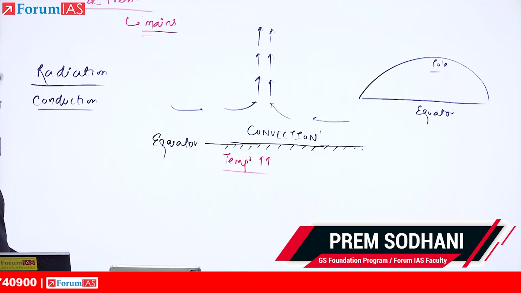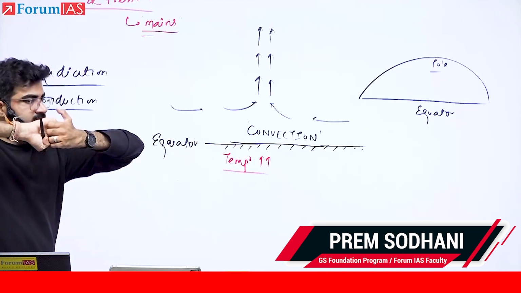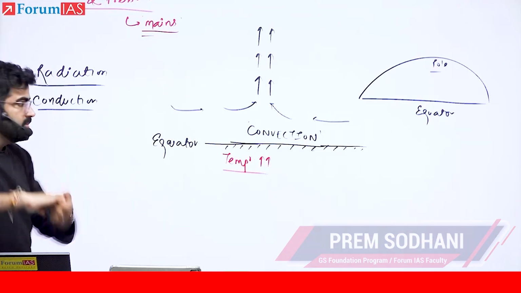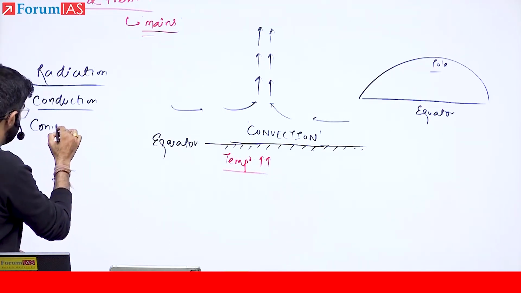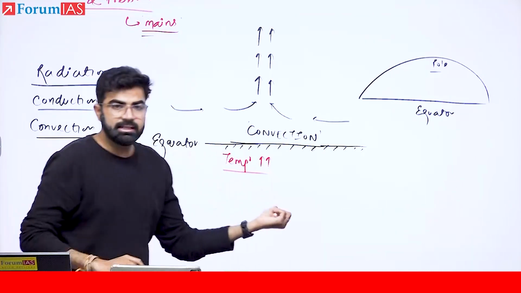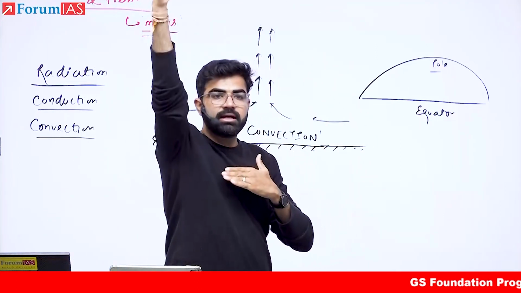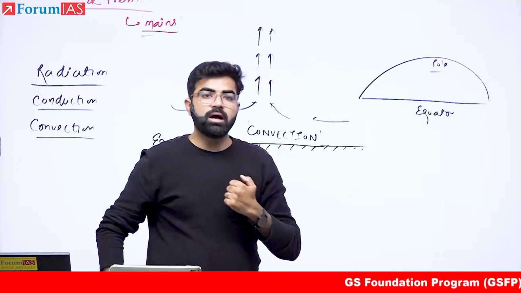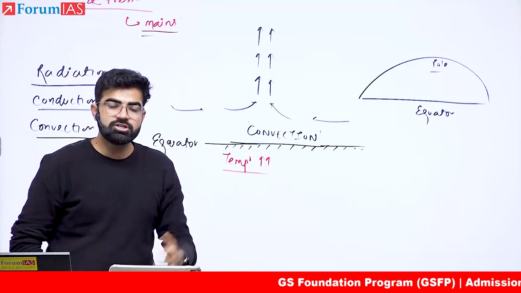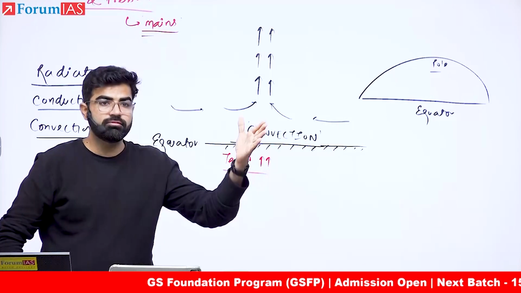Conduction means the particles are connected together and from this side to this side the energy is being transferred. The third process is convection. Convection means vertically some particles are moving away and in that process they are transferring some heat.